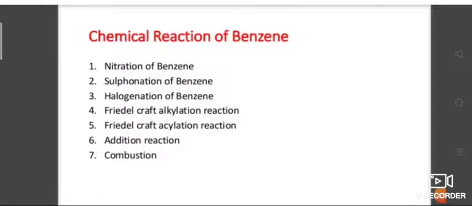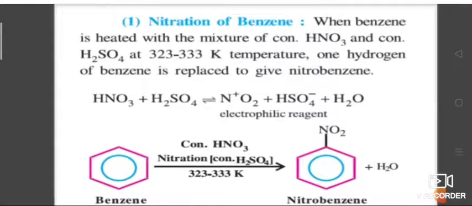Chemical reactions of benzene. Important chemical reactions exhibited by benzene: it readily undergoes electrophilic substitution reactions and addition reactions. Here are a few important chemical reactions of benzene.